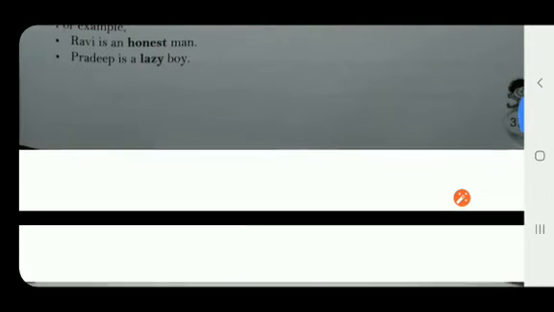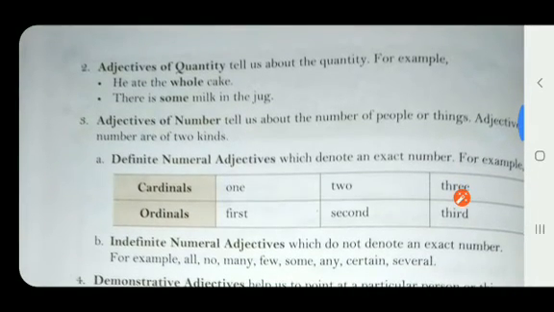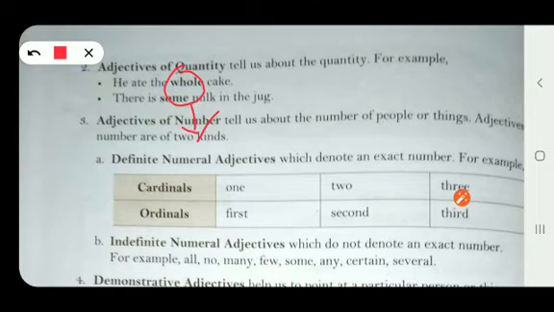Now we move on to the next one, that is adjectives of quantity. Children, in these we come to know about the quantity, how much. These are the adjectives which tell us about the quantity. For example, he ate the whole cake. The word whole is an adjective of quantity. The word whole is describing the quantity of the cake that he had eaten, right?